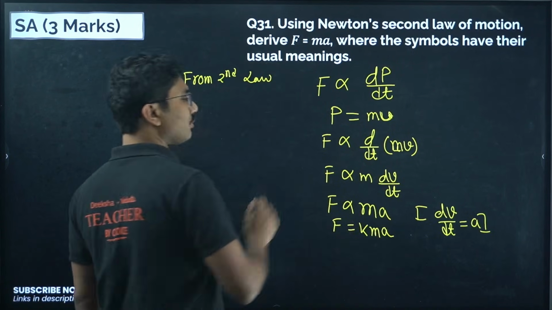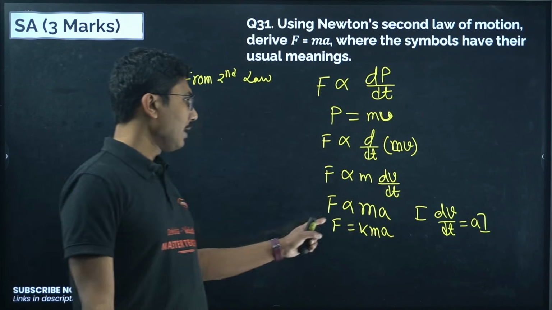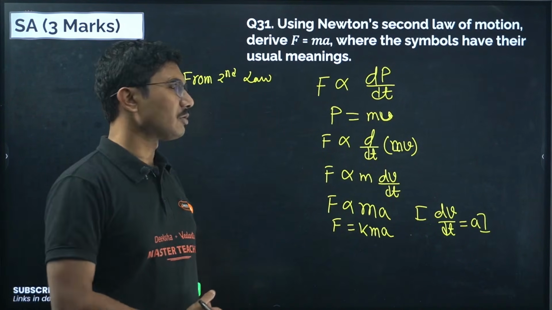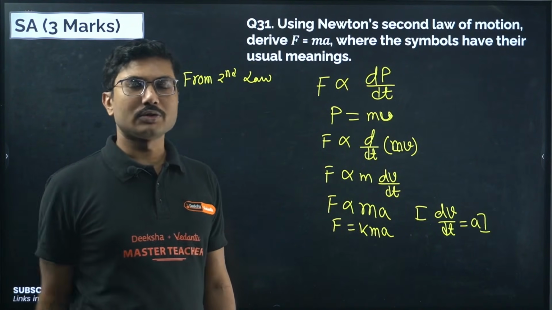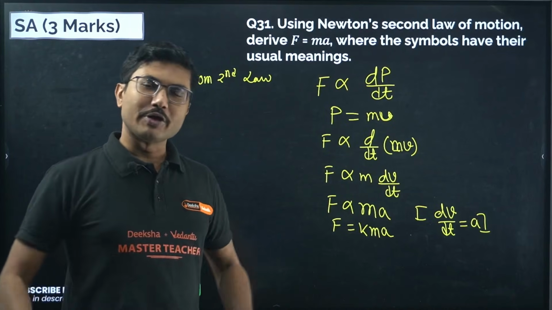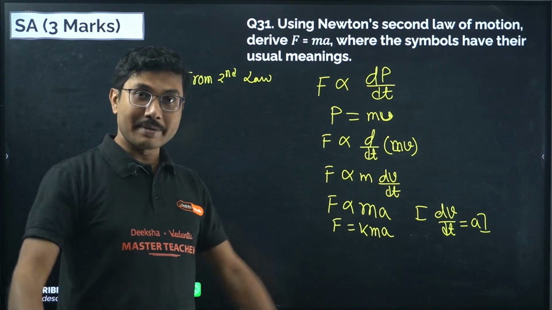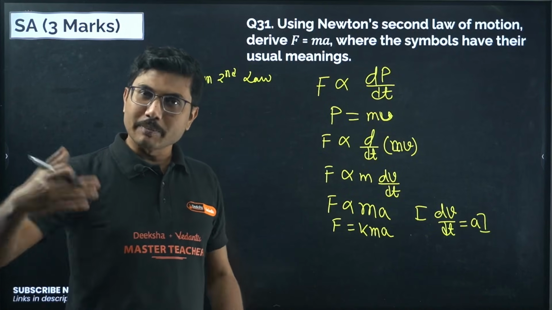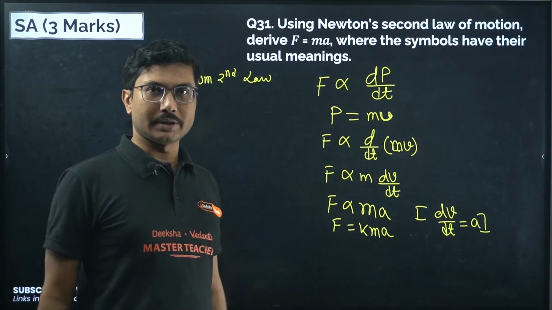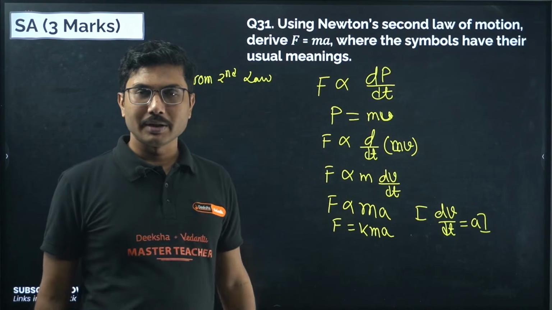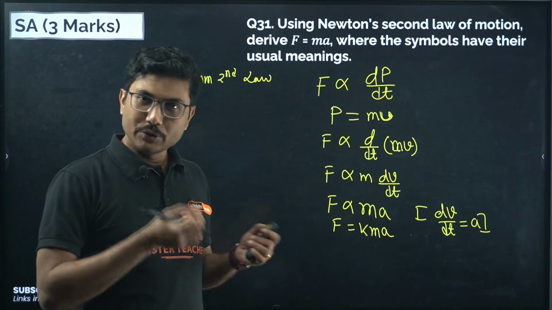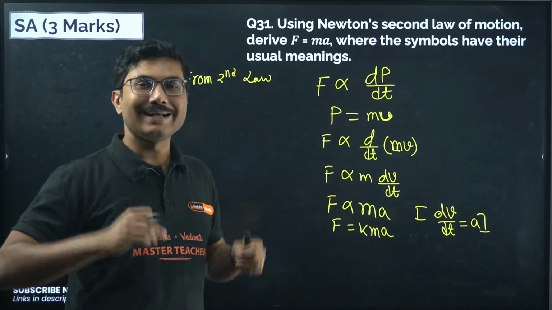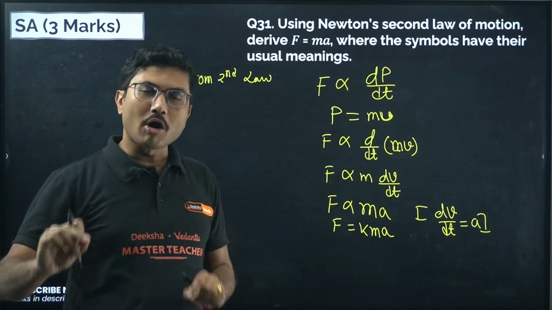Now many students put k. There is one textbook which says let k equals to 1, then F equals to ma. So you are imagining that k equals to 1. But suppose I say let k be equal to 1000, then F is equal to 1000 ma. So I can let anything. So you cannot let k equals to 1. If you are writing let k equals to 1, stop doing that.